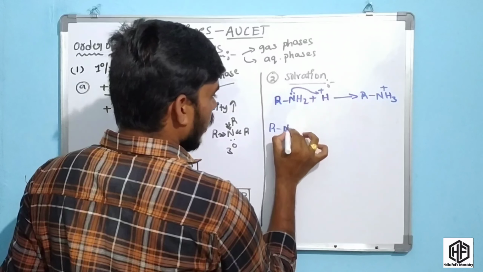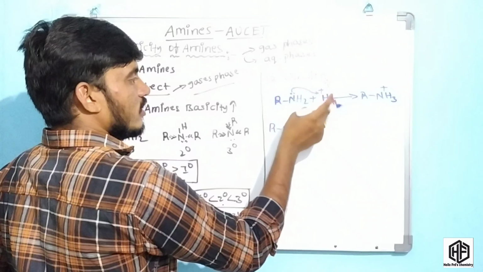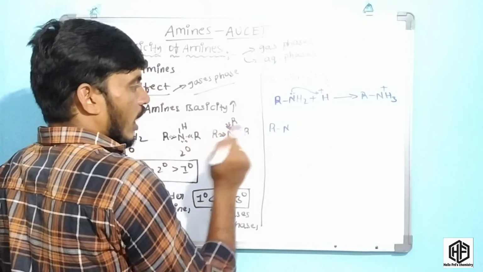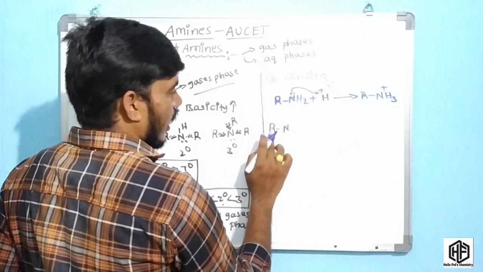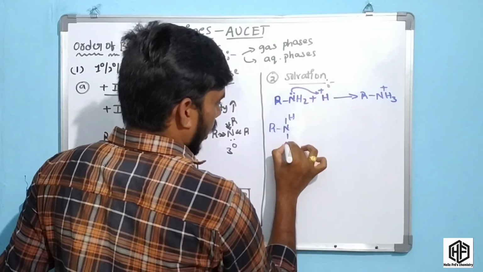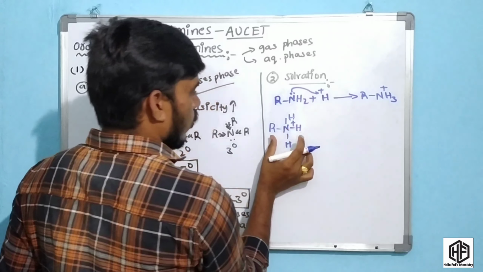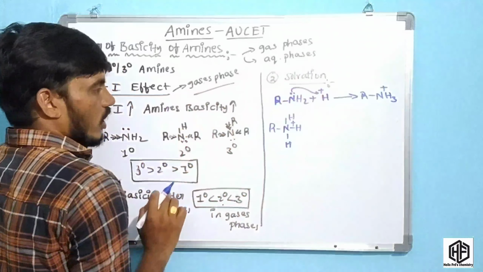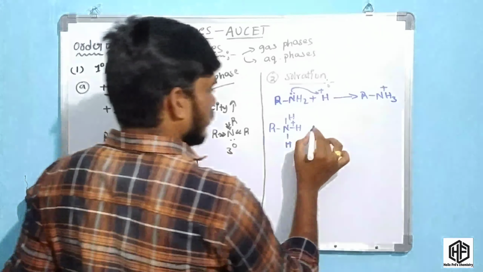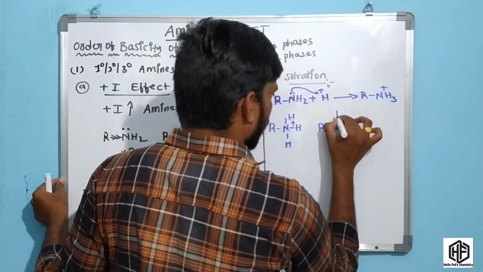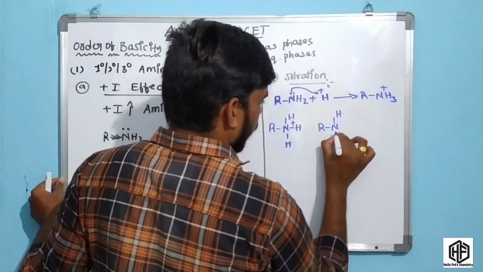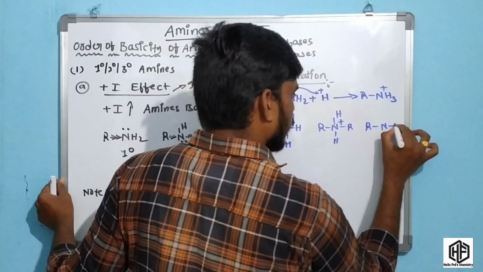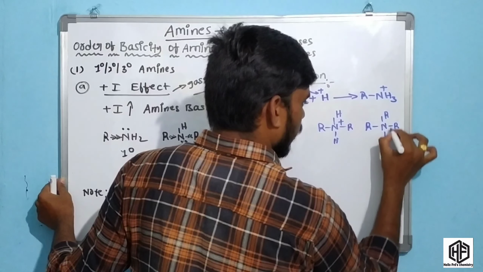Now I am talking about solvation, with the primary amine present in water. It forms a cation like this, RNH3 plus. The secondary amine cation is like this, with two alkyl groups present, and the tertiary is like this, with three alkyl groups present in these cations.